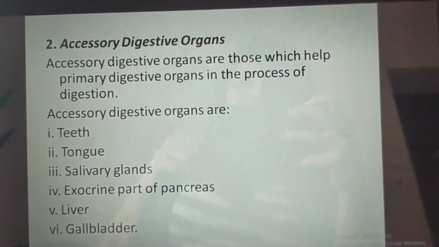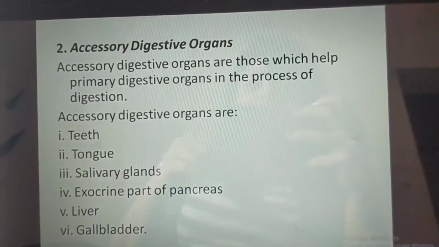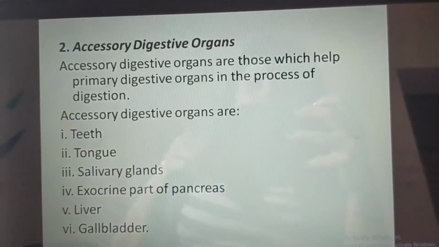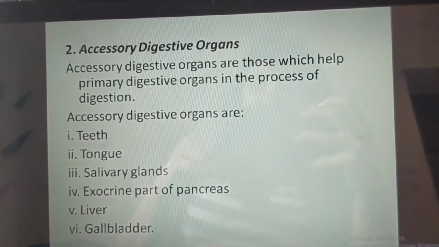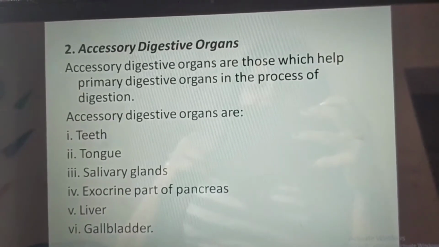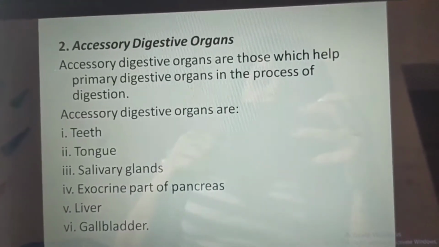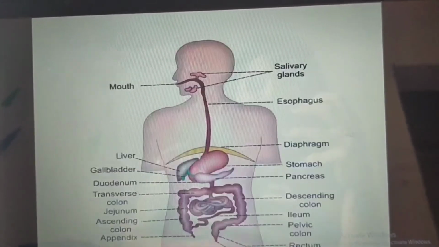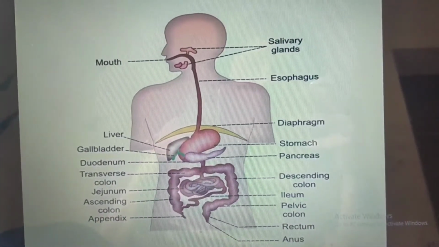Accessory digestive organs are those which help primary digestive organs in the process of digestion. Accessory digestive organs would be teeth, tongue, salivary glands, exocrine part of pancreas, liver and gallbladder. In this figure we can see all the parts of GI tract.